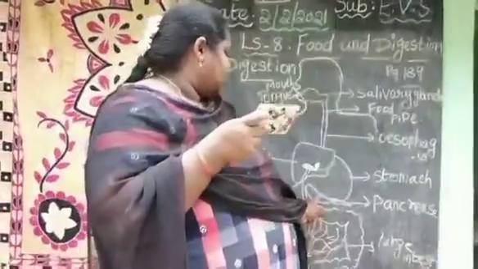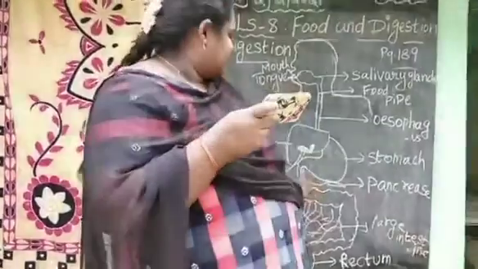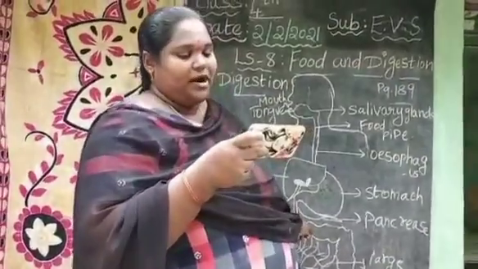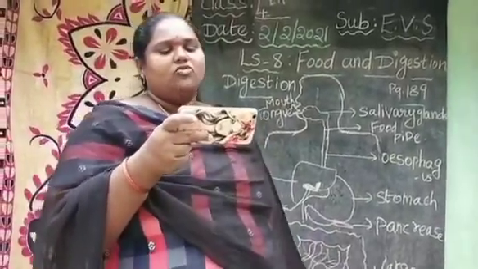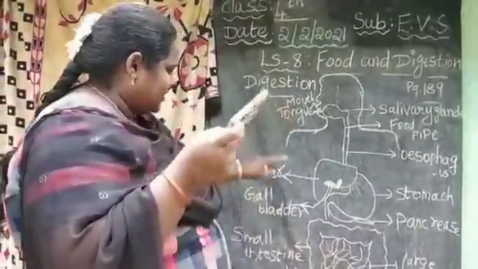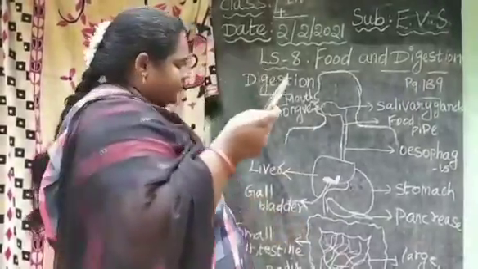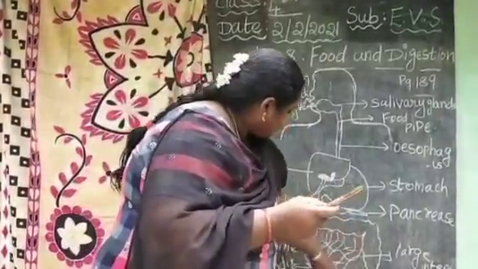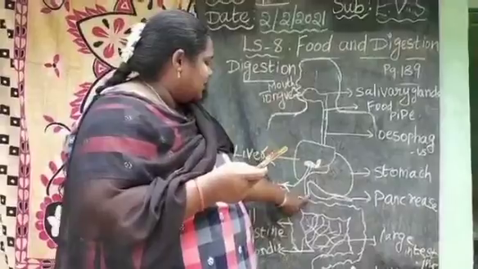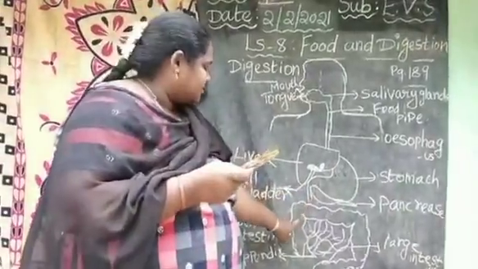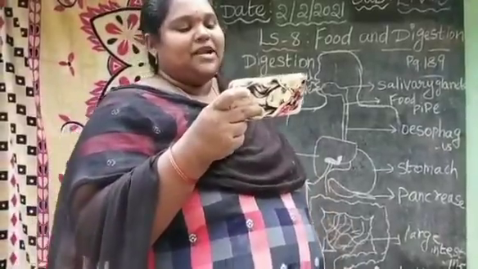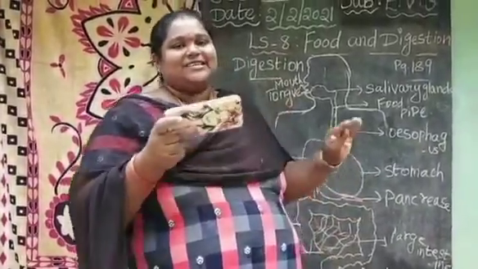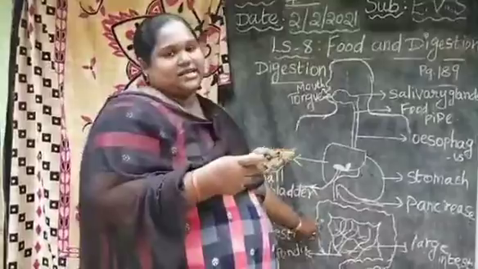And when the stomach has finished its work, muscles at the lower end of the stomach open. So after finishing digestion in the stomach, the lower end of the stomach opens, and the liquid food now moves to the small intestine. Here, this is the small intestine. After opening from the stomach, the liquid food enters the small intestine, and digestion is completed in the small intestine.